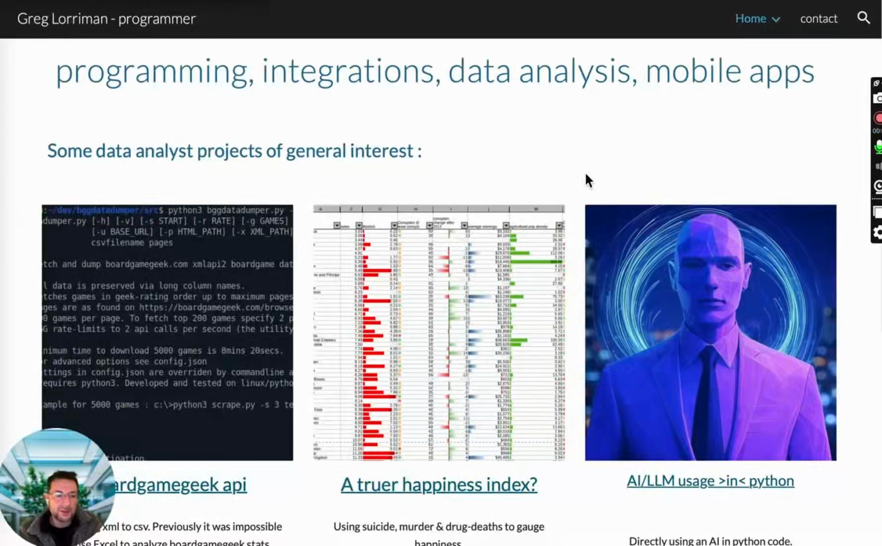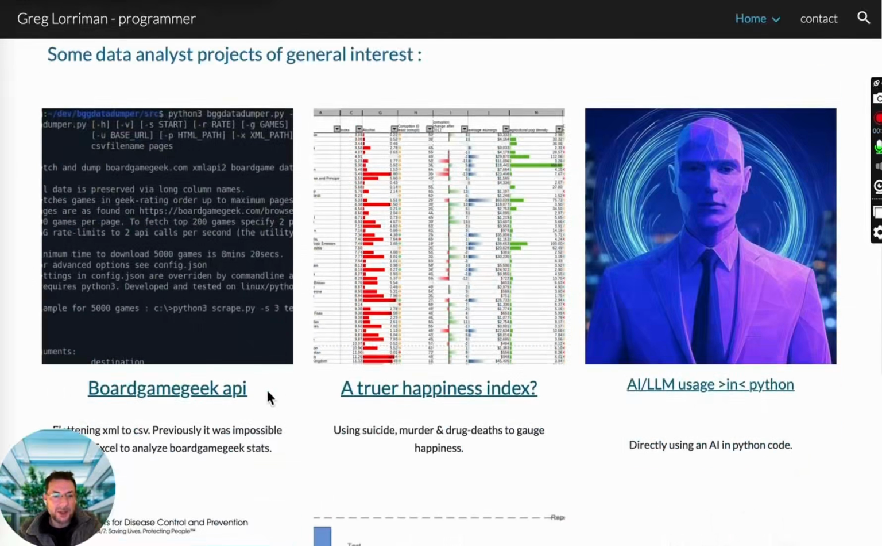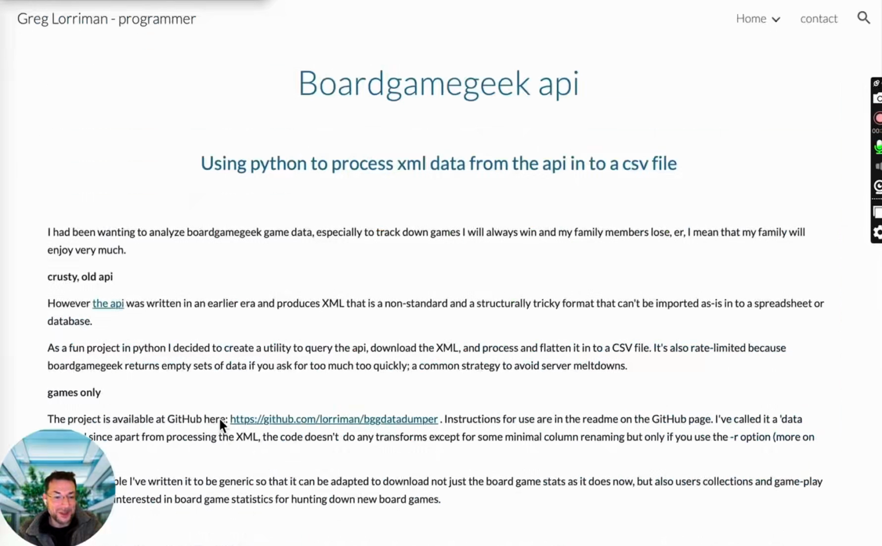Data analysts do quite a lot of programming and are often unaware of security problems, which they are therefore vulnerable to and don't do mitigating things. So to illustrate an example of this, here is my project Board Game Geek API, which is about getting stats from Board Game Geek, which are very interesting to us board gamers.